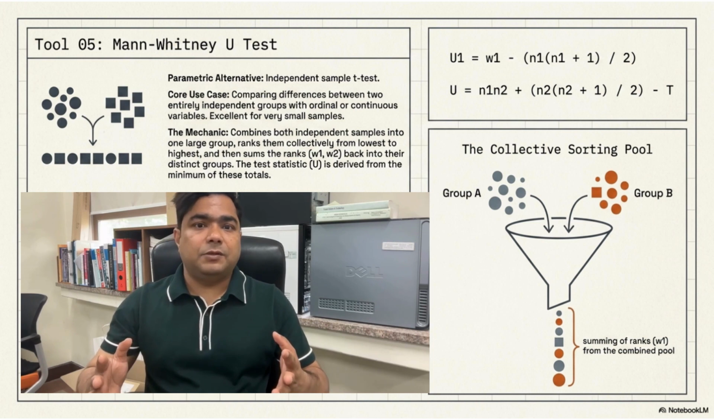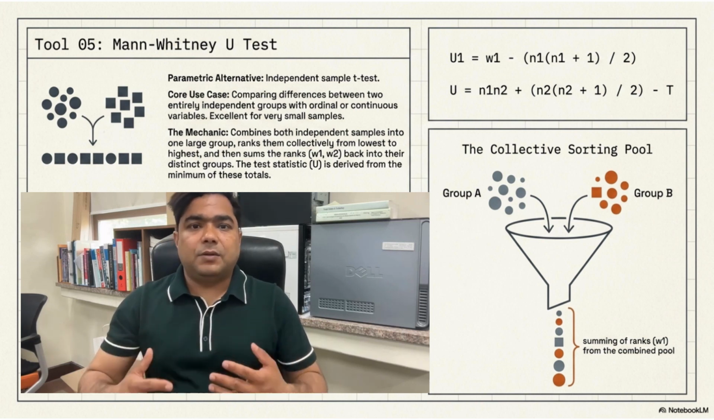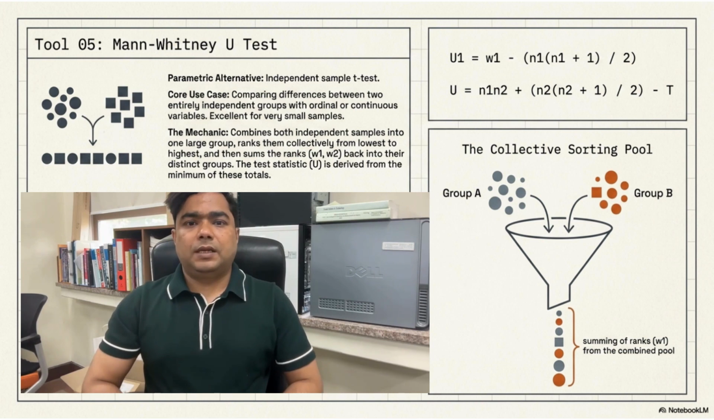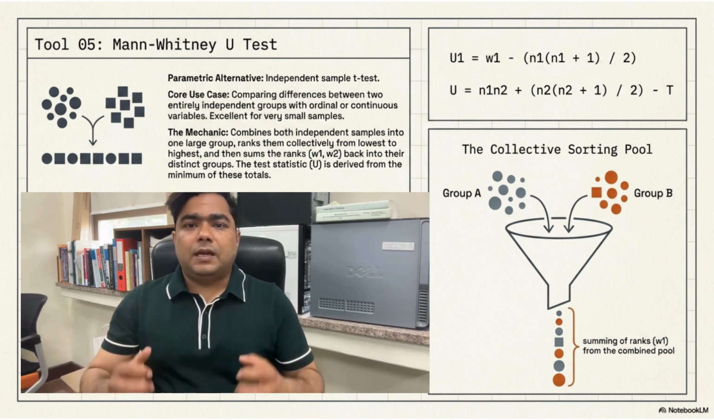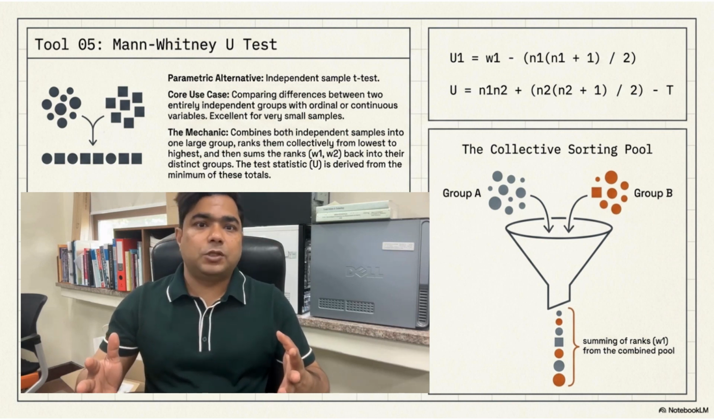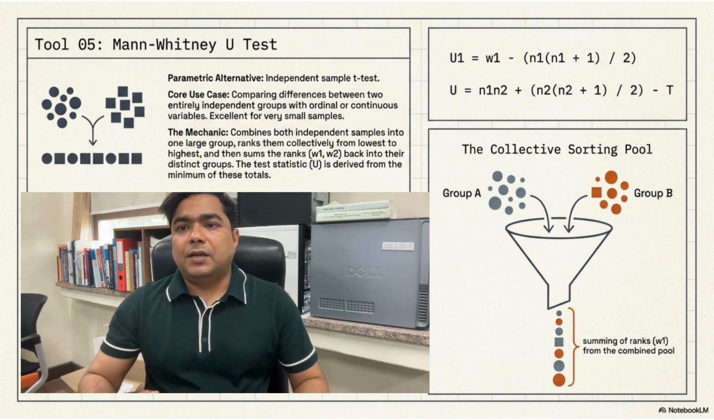We combine the observations from both groups into one pool. Then we rank all values together. After that, we calculate the sum of ranks for each group. The slide shows one formula. U1 equals W1 minus N1 times open bracket N1 plus 1 close bracket divided by 2. Verbally, U1 is equal to W1 minus N1 multiplied by open bracket N1 plus 1 close bracket divided by 2.